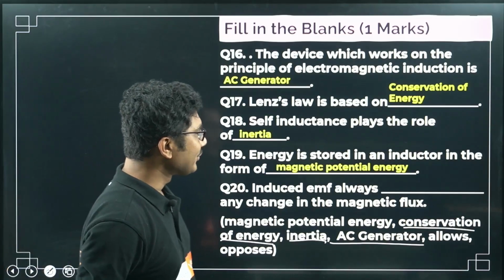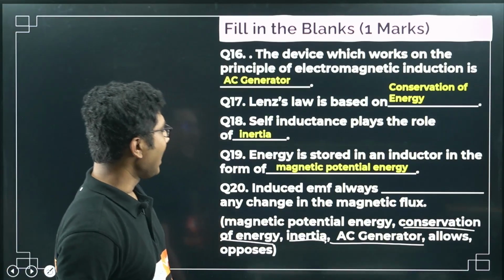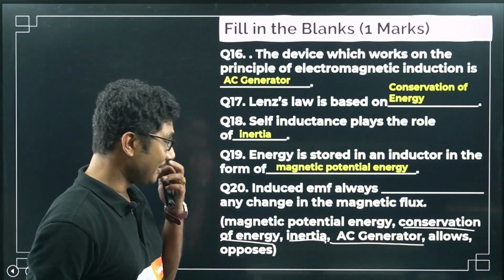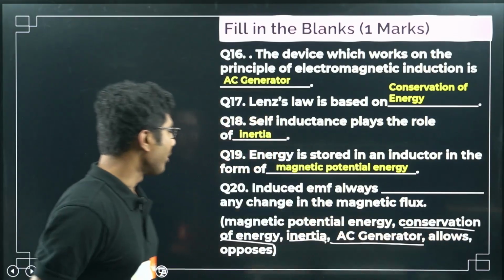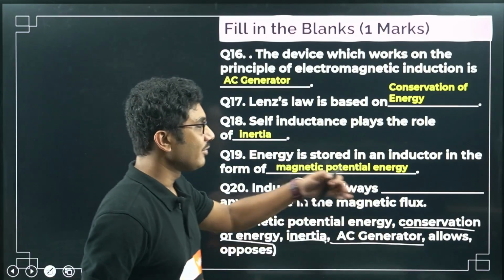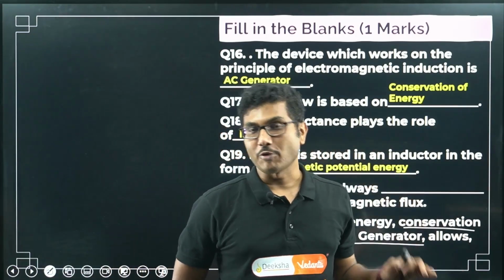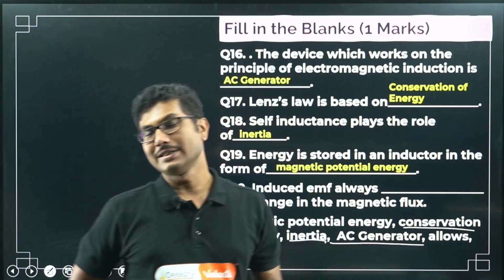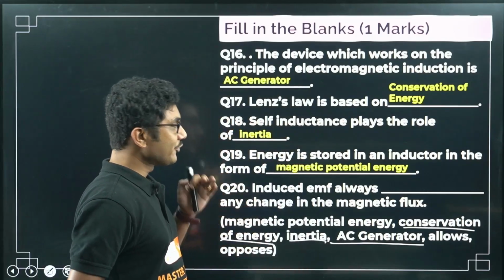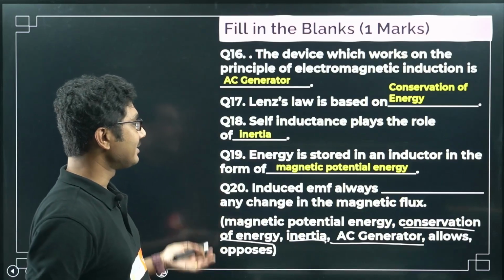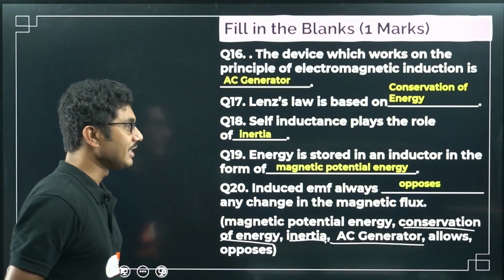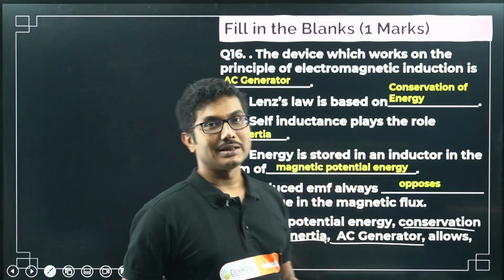Okay, induced EMF always dash any change in the magnetic flux. Now in this case there can be two options. Either it will be allows or it will be opposes. They have given you both options, and both are logically possible, but which one is correct? Induced EMF always opposes, that is Lenz's law, right? Lenz's law states that induced EMF always opposes any change in the magnetic flux, so the answer is opposes.